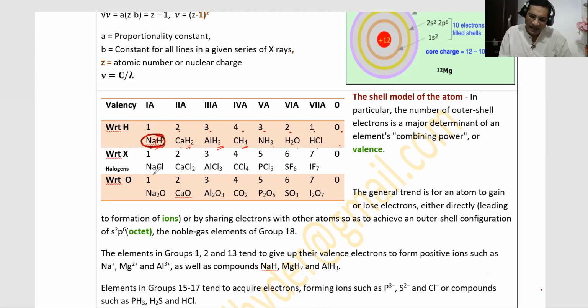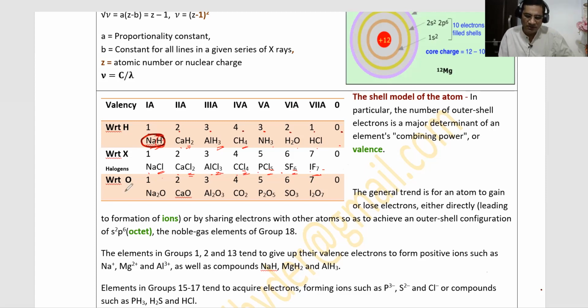Now see halogen. How many halogens? 1, 2, 3, 4, 5, 6 and 7. That is why the valency of sodium, calcium, aluminum, carbon, phosphorus, sulfur and iodine is 1, 2, 3, 4, 5, 6, 7. And what about inert gases? It is 0, because as we know, inert gases do not form bonds with any element. That's why they are called inert, rare or noble gases.